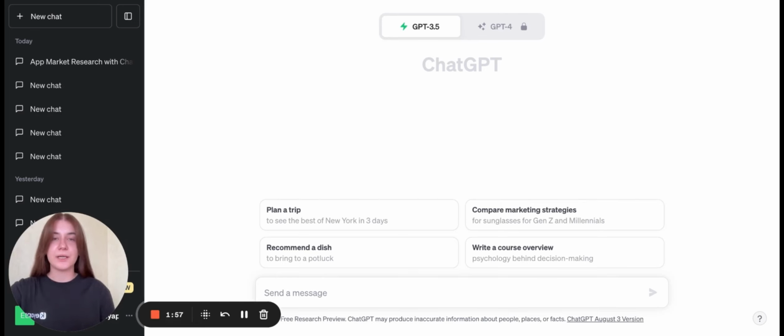So when you work even with the market analysis, it is needed to remember that the information provided by ChatGPT will be up to the year of 2021, and maybe if within these 2 years some new applications or some new trends appeared, ChatGPT won't have this information, and anyway you will need to check this data manually, maybe go to the store and analyze your competitors one by one.